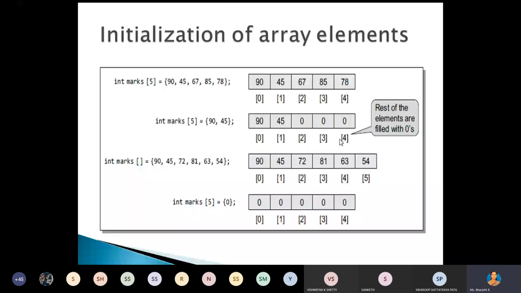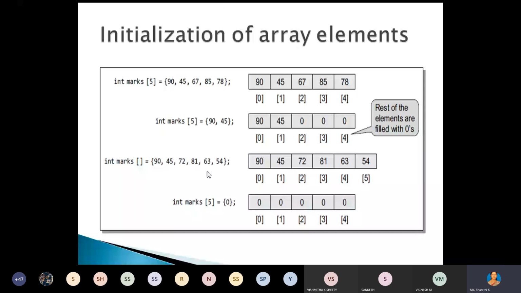Next, the third method: int marks, and we have not mentioned the size of that particular array, but we have the values for that array. In this case, totally we have 6 elements, so the compiler will automatically consider the size of this array as 6. Again, array index is from 0 to 5. Students, mute your microphone. Any doubt in the third method? Understood, right? Suppose you didn't mention the size of the array, it will consider the total number of elements present in that array as the size.